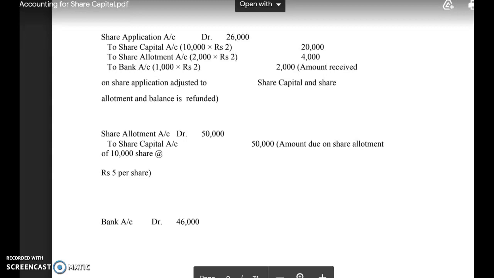So this way we have learned how the allotment is made in case of oversubscription, and what is pro rata allotment, how proportionate allotment is made, how the amount is used and adjusted by the company at the different stages, and which is the surplus money received by the company.